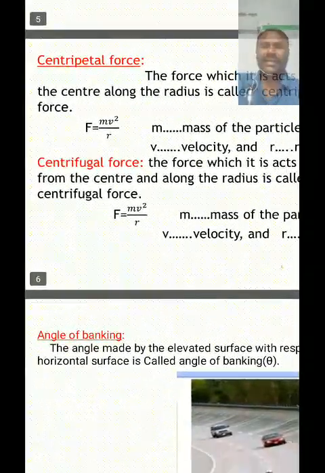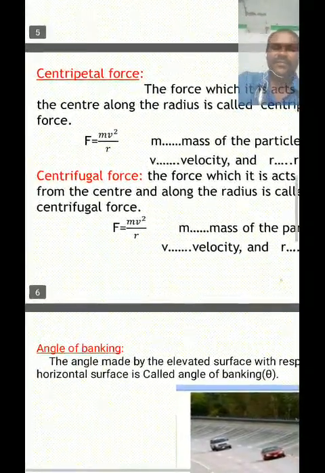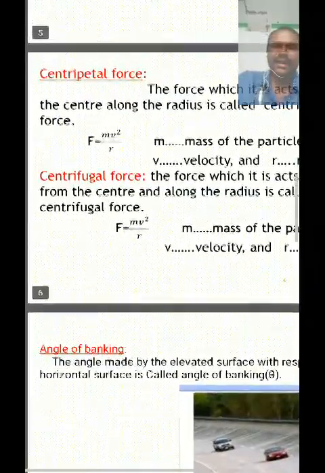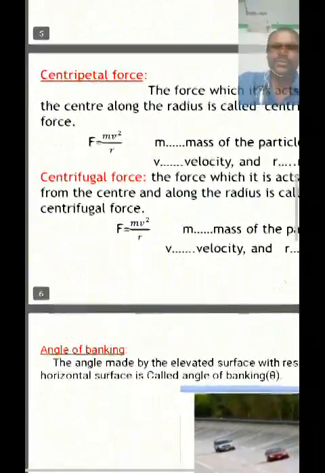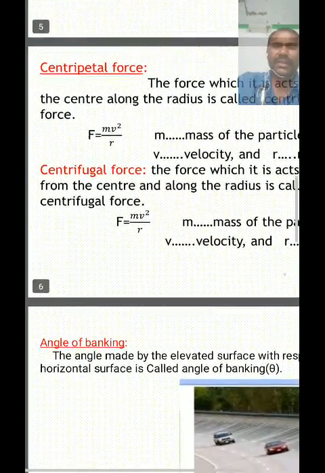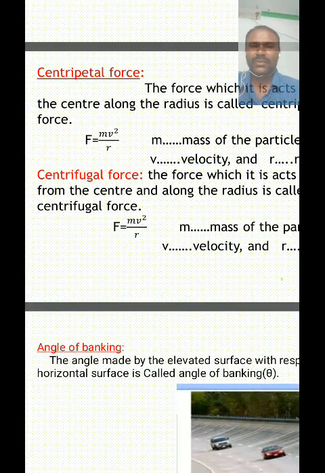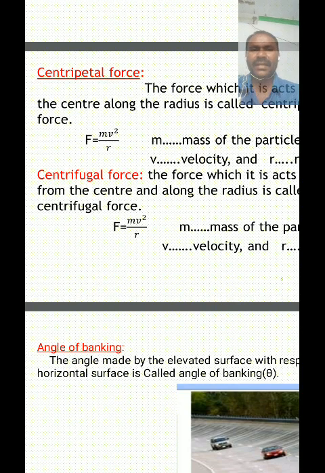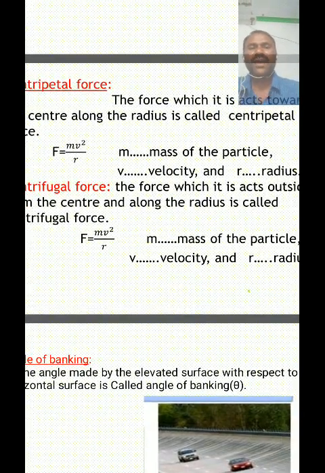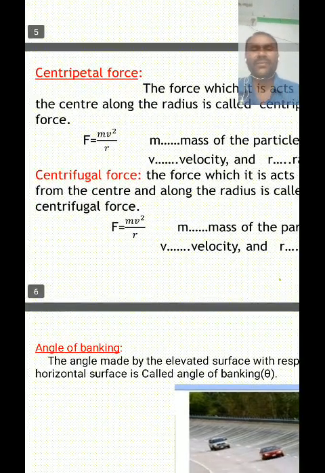What is centrifugal force? Generally, the force which acts to bring the body towards the circumference of the circle, and the force which acts inside towards the center of the circle along the radius vector, perpendicular to the direction of motion of the body along the circumference, is called a centripetal force.